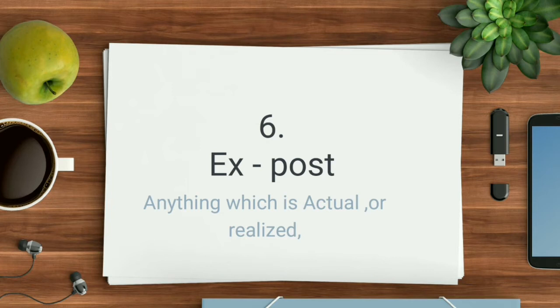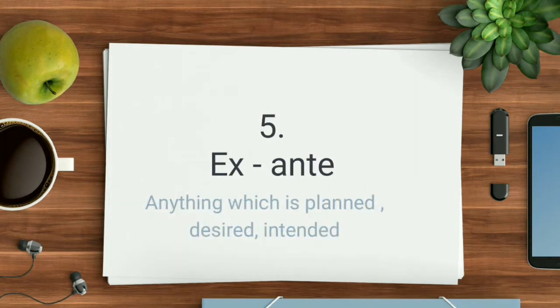Okay, so did you understand the difference between ex ante and ex post? Ex ante refers to anything which is planned before, which we have approximated or desired to have. Like ex ante saving means we are planning to save, how much depends.